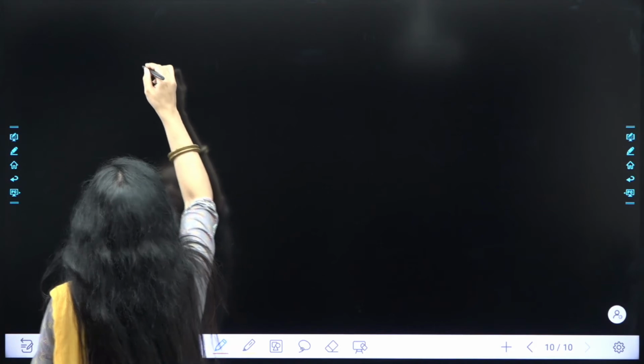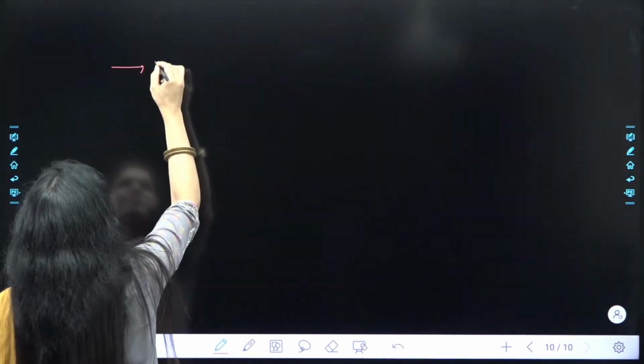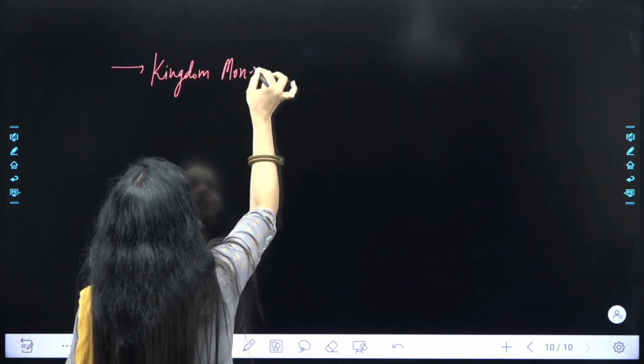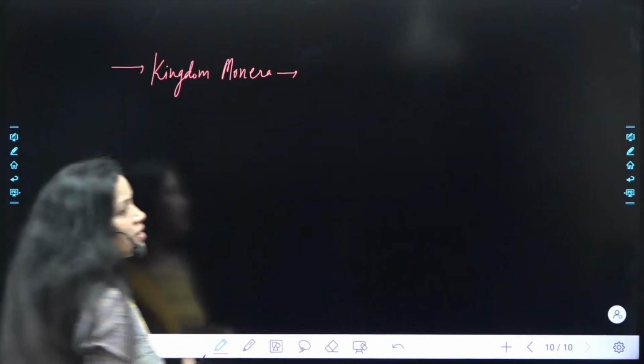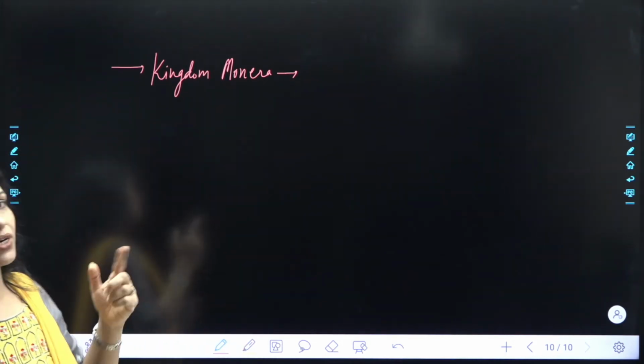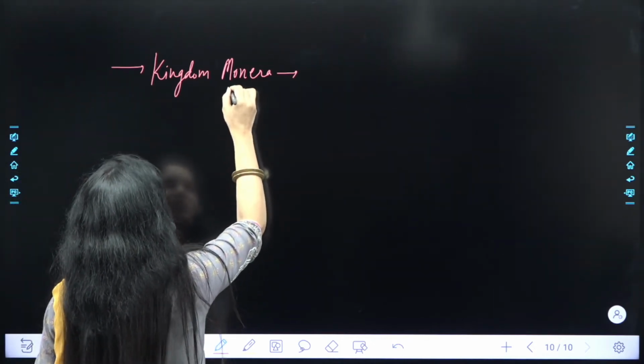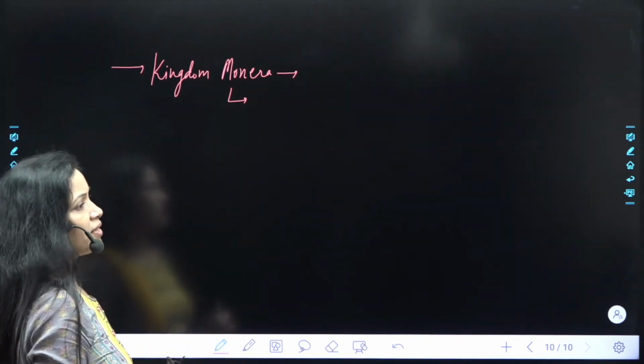So we are discussing 5 kingdom classification in a very summarized manner. First is kingdom Monera. Why I'm taking this first, I'll also tell you that. So kingdom Monera is one of the kingdom that includes in 5 kingdom classification. ठीक है बेटा? तो kingdom Monera में कौन से organisms आते हैं? That is